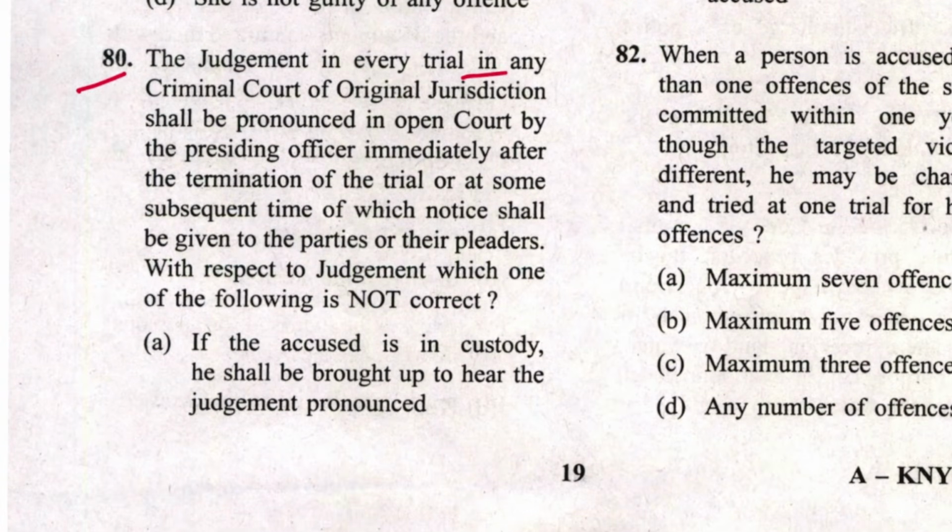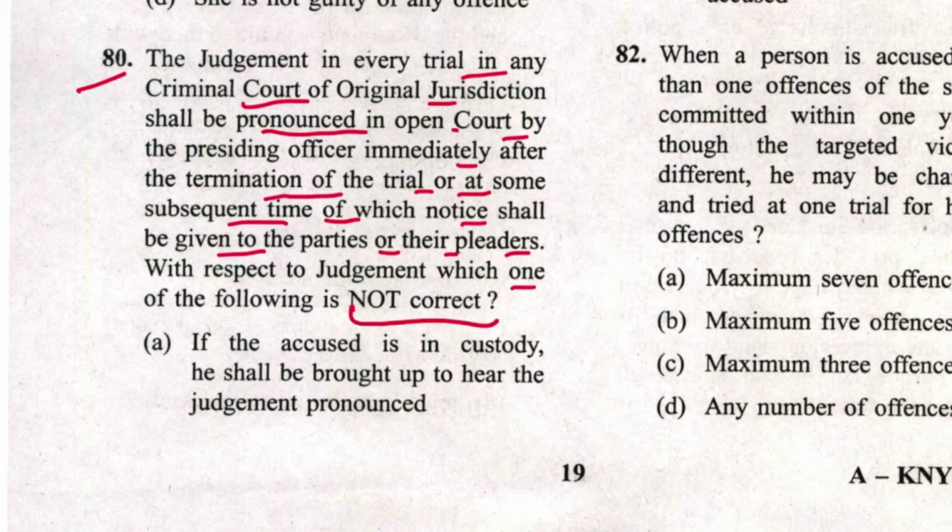This is 80. The judgment in every trial in a criminal court of original jurisdiction shall be pronounced in open court by the presiding officer immediately after the termination of trial or at some subsequent time, of which notice shall be given to the parties or their pleaders. With respect to judgment, which one of the following is not correct? If the accused is in custody, he shall be brought up to hear judgment pronounced, it is correct.